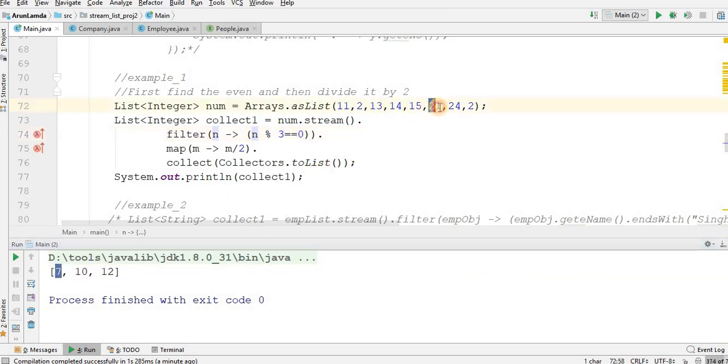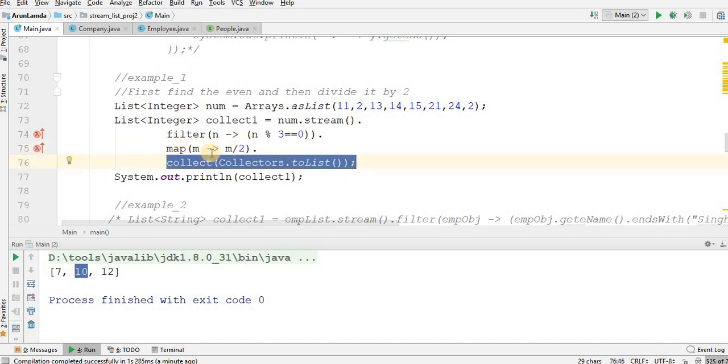Similarly for 21, yes, seven 3s are 21. Divide 21 by 2, it's 10.5, and I am getting 10 here. And similarly for 24. If I don't do this mapping, what will happen? I am just doing some if condition, and within that if condition, I am not doing anything with what gets passed after the filter. This is what I am collecting after this operation and putting into collector1.